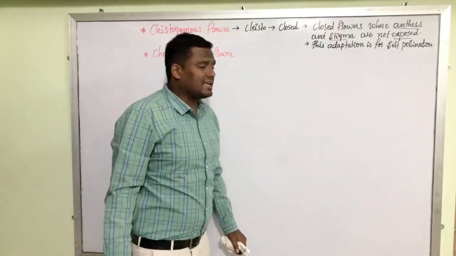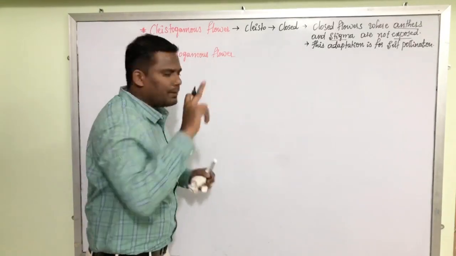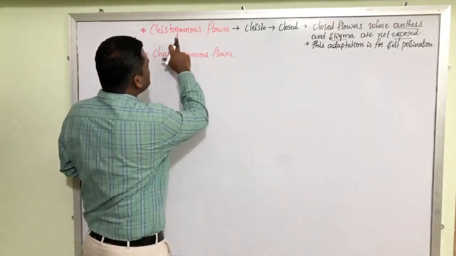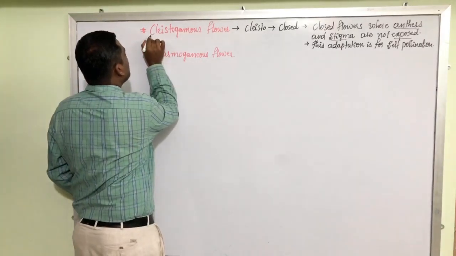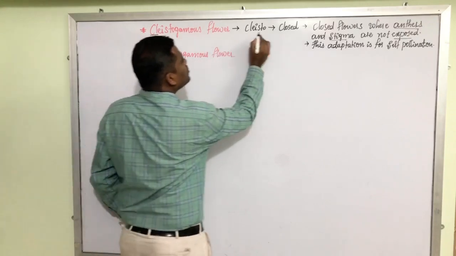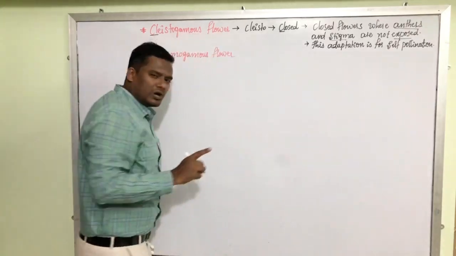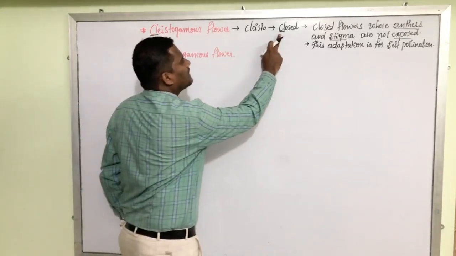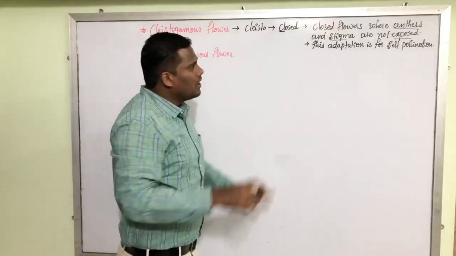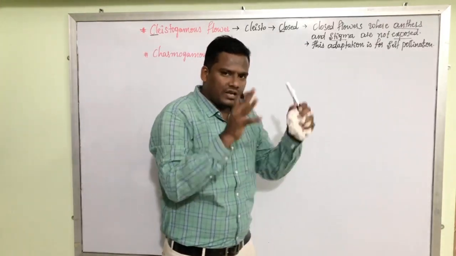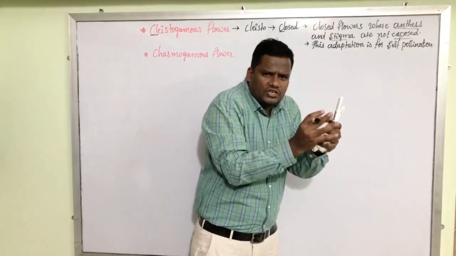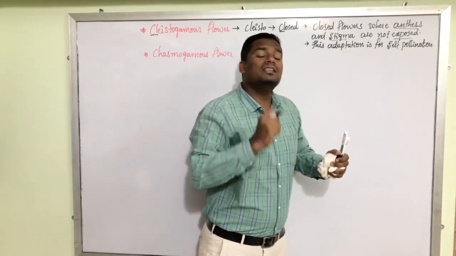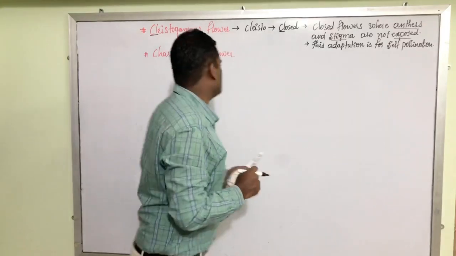In competitive exams, this question was repeatedly asked. What is the clistogamous flower? Remember here we have Cl. Here also we have Cl. Clistogamous flowers are the closed flowers where anther and stigma are not exposed. They lie close to each other to facilitate the self-pollination process.